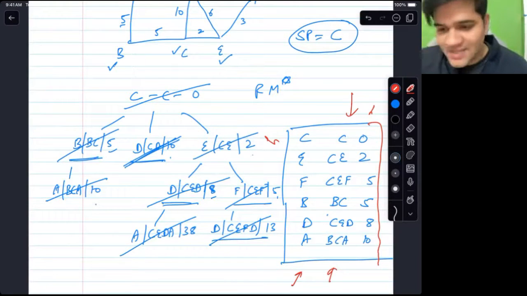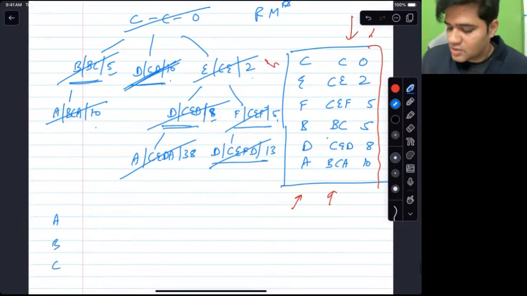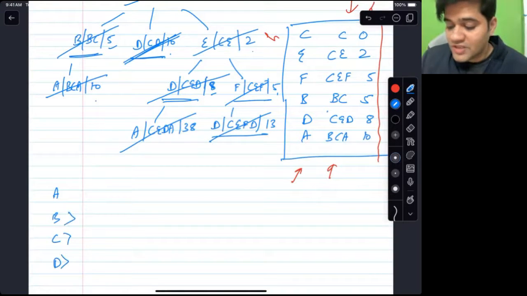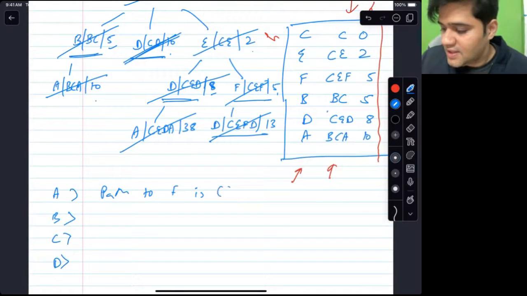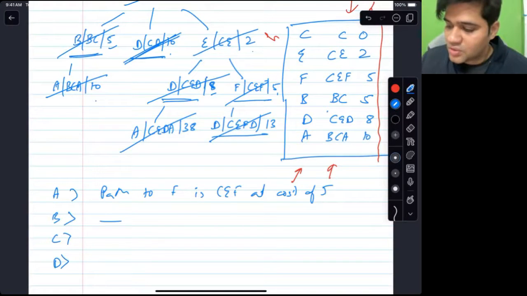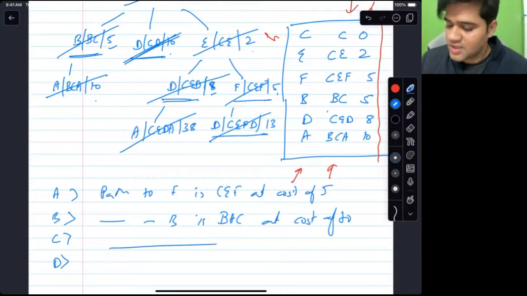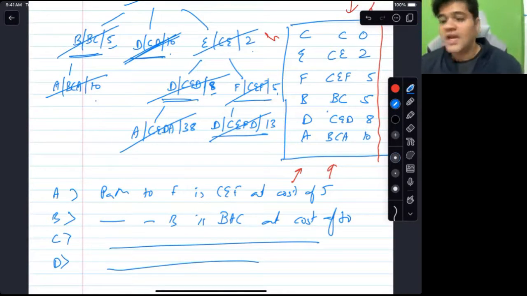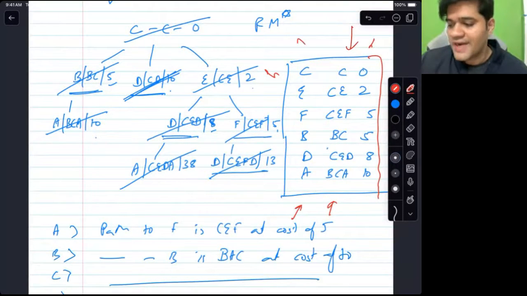So let us say this is the answer and let us say they are options A, B, C, D. Which one of these is true? The path to F is CEF at cost of 5. Path to B is BAC at cost of 80. Which one of these is true? This question can be asked like that. If it is descriptive, you can write this entire table.